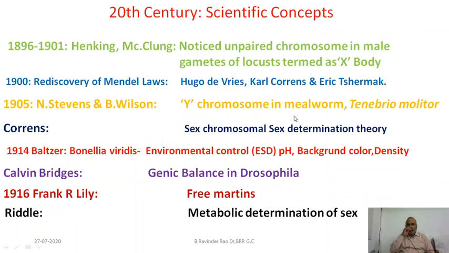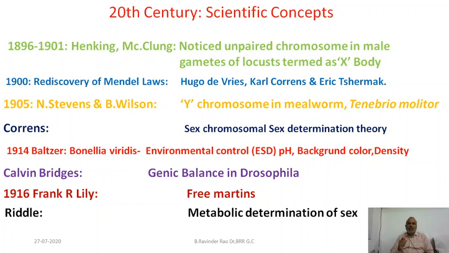Let us see. From 1896 to 1901, some very important reports came with reference to sex determination. Henking and McClung were working on certain insects, such as locusts. They identified that during meiosis in these insects, some sperms have an unpaired chromosome.